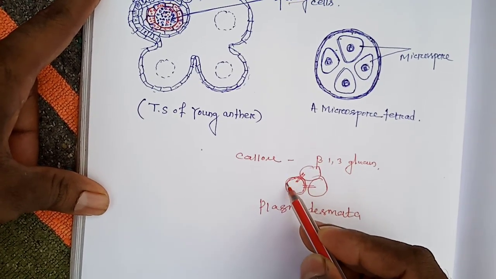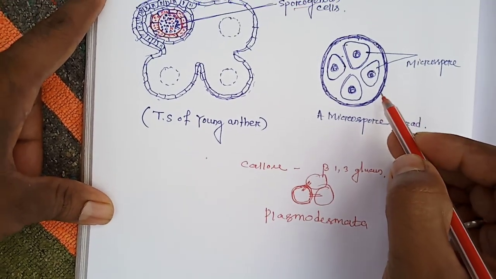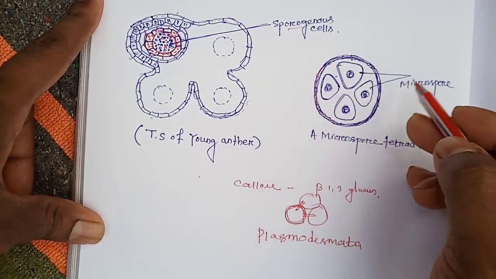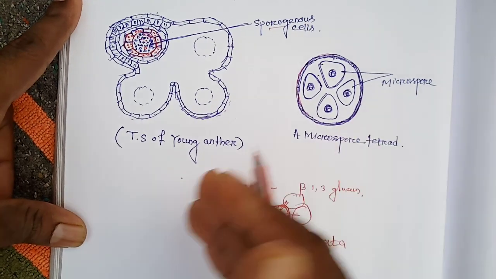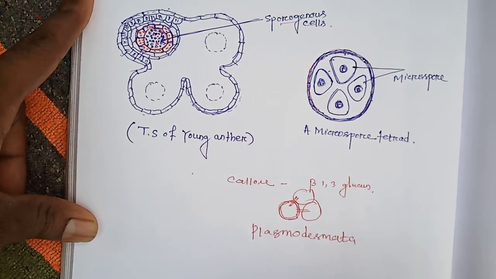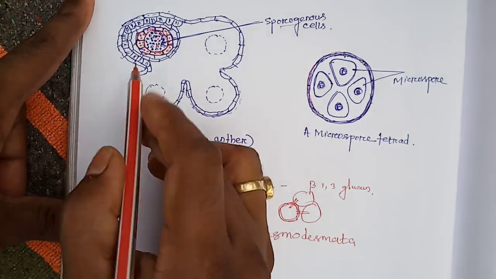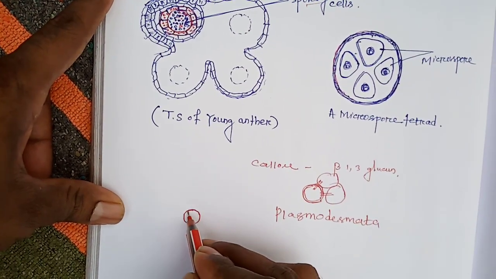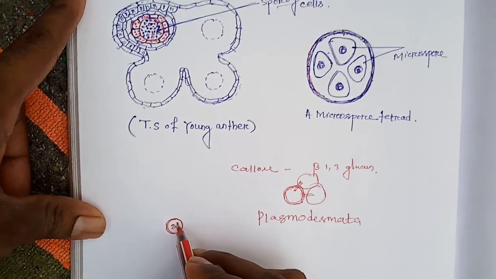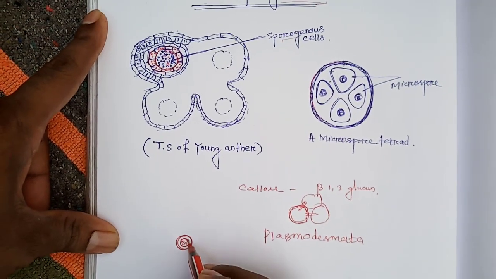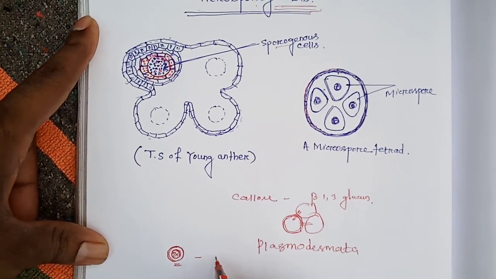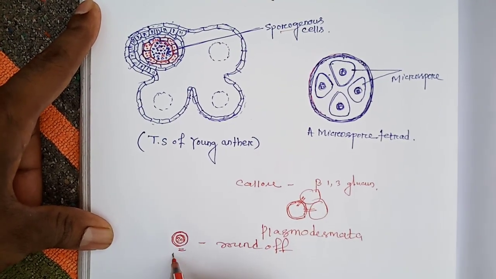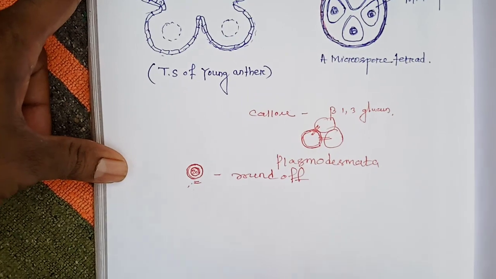So the internal layer of callose wall. Look here, this is the callose wall. First, the callose wall is produced internally, which breaks the connection between the neighboring cells. Then this microspore mother cell, suppose it contains the diploid number of chromosomes, gets rounded up, and its nucleus undergoes meiotic division.